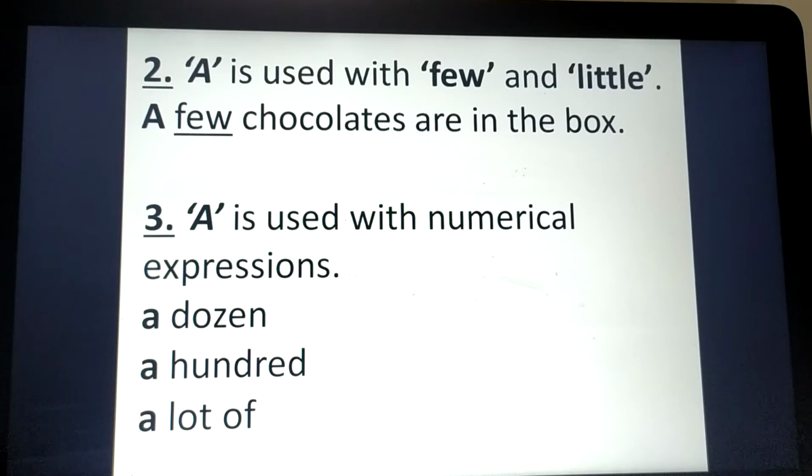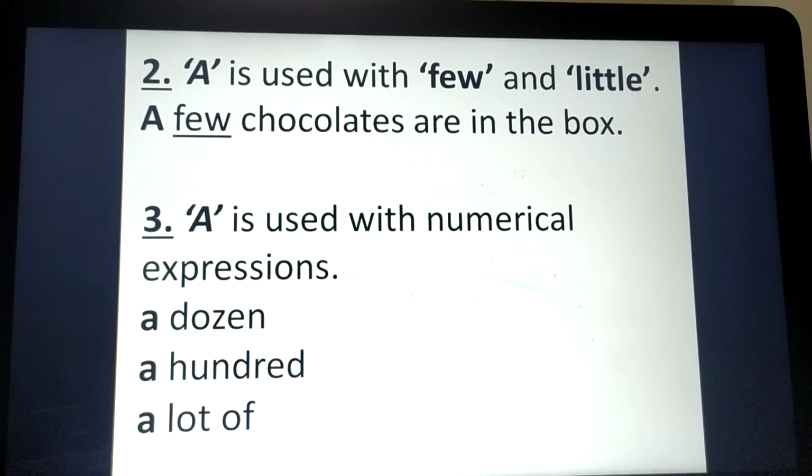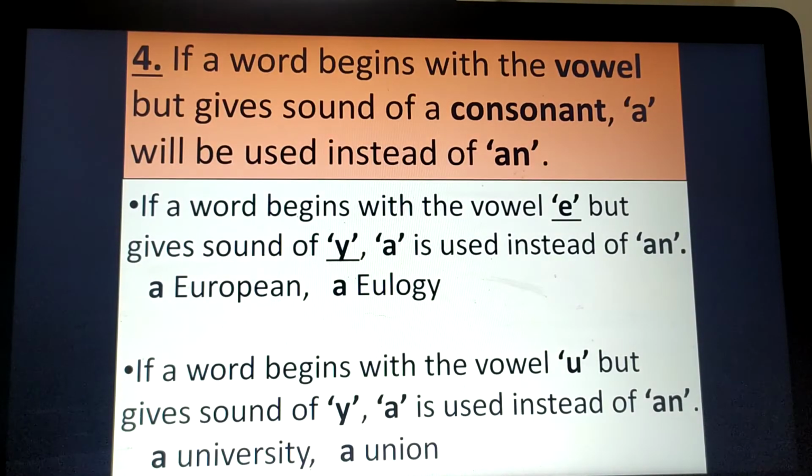The third rule is a is used with numerical expressions. What do we mean by numerical expression? Here we are not talking about mathematics. Here we are talking about numerical expressions like a dozen, a hundred, a lot of, which show quantity in numbers or counting. The fourth rule is if a word begins with a vowel but gives the sound of a consonant, a will be used instead of an.